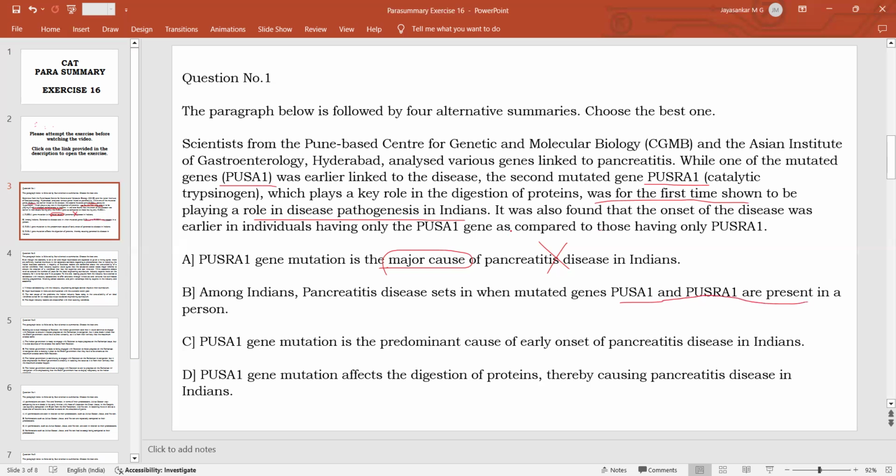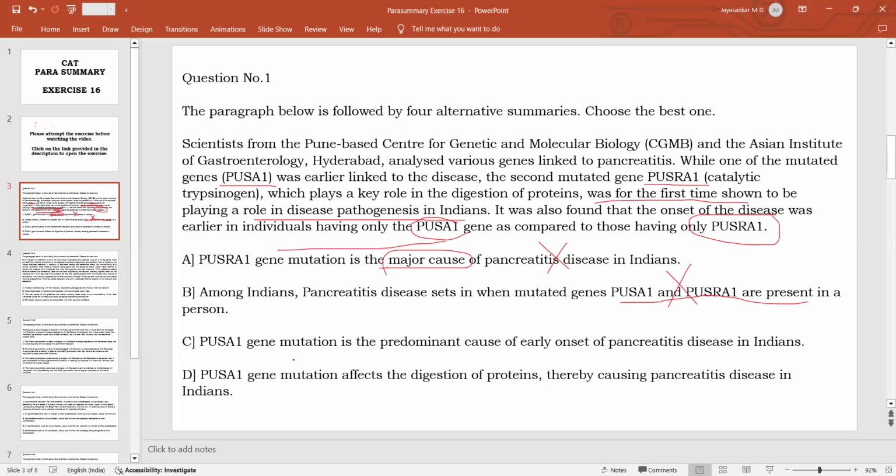And further, if you see the last sentence, you can say that the onset of the disease is earlier in individuals having PUSRA1, means the disease starts early in persons who have only PUSRA1 than in persons who have only PUSA1. So from this also it is very clear that either one can cause the disease. Whereas this option says that both genes are present in a person. So this is contradicting what the passage is saying, so not your answer.